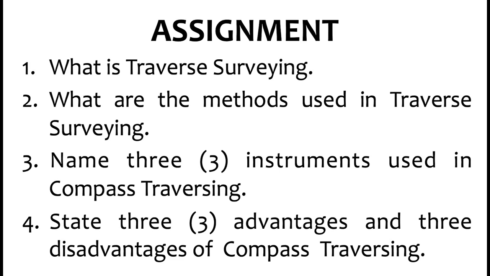And 4, state 3 advantages and 3 disadvantages of compass traversing.